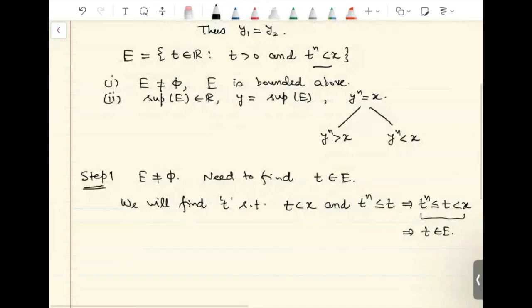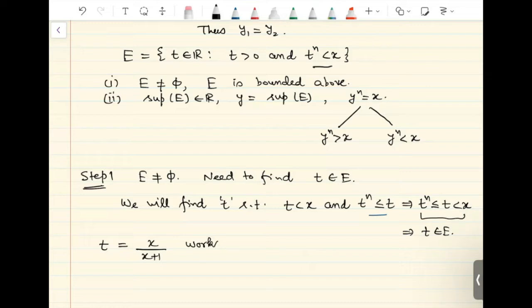Now we want to construct a positive number with this property. So our t should be less than 1. So we will show that t equals x divided by x plus 1 is going to satisfy our requirements. So we will show that this element is going to belong to E. So since x is positive, we see that t is greater than 0, and we also see that t is less than 1 because x plus 1 is always bigger than x.